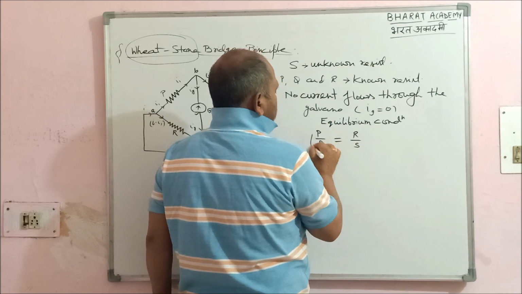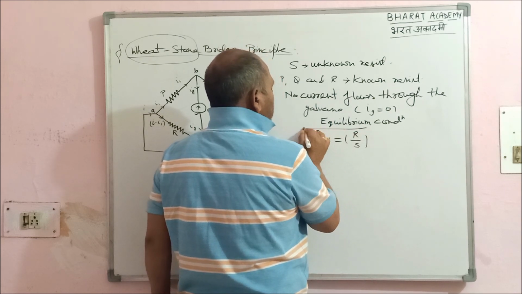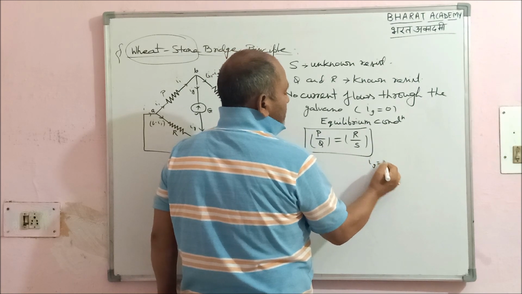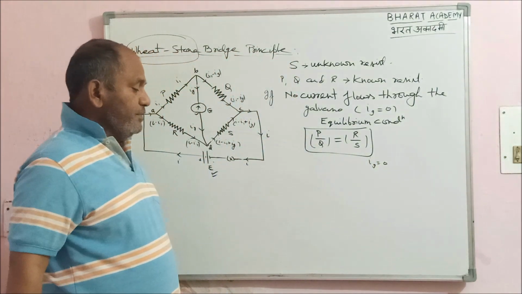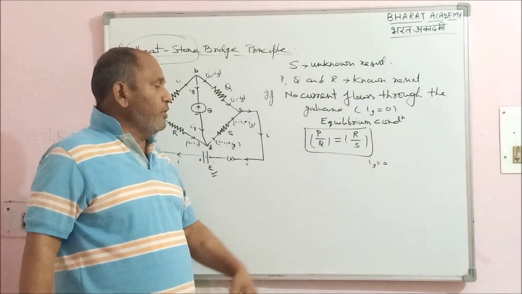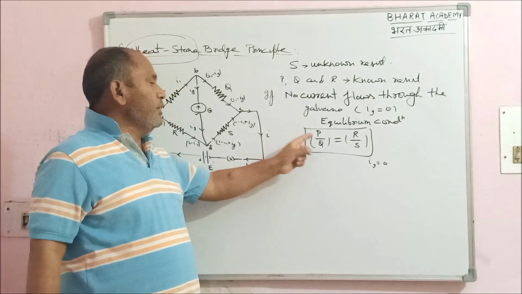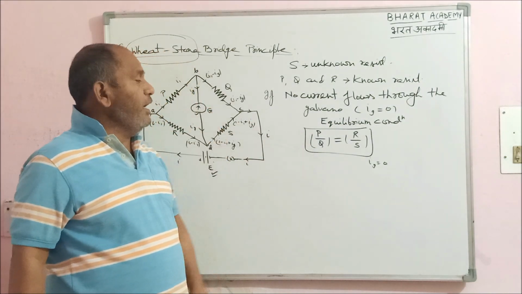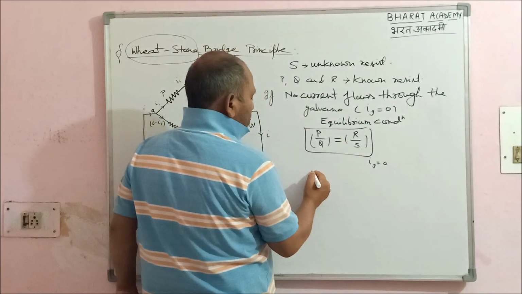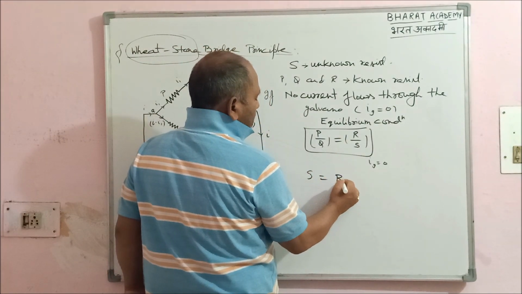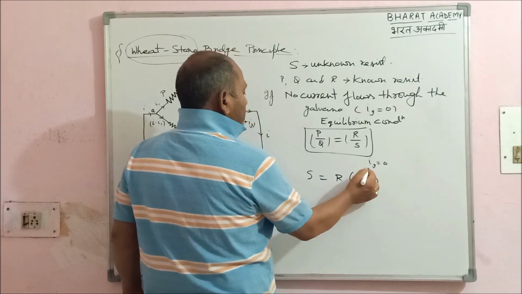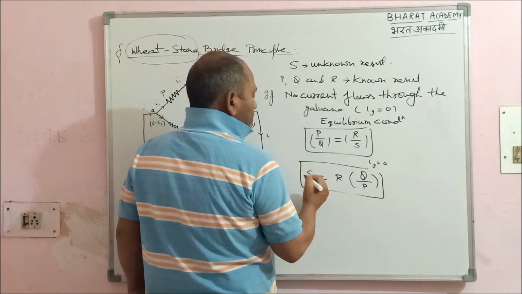by S. If it is so, then and only then Ig is 0. Right? We can state it in two ways. If P by Q is equal to R by S, then Ig is 0. Or I could say if Ig is 0, then P by Q will be equal to R by S. And if you want to find out the value of the unknown resistance, S will be what? R into Q by P. That's how we calculate the unknown resistance.